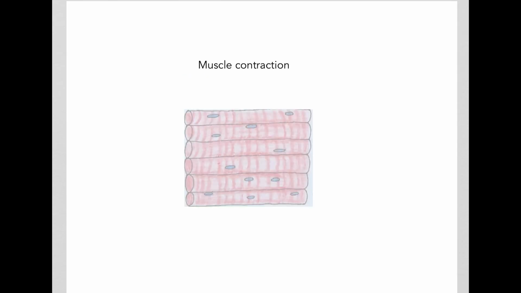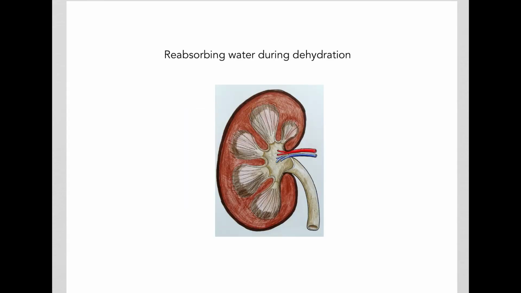Cell signaling is critical for muscle contraction. During dehydration, we should not lose any water. We should try to reabsorb as much water as possible. Cell signaling plays a very important role in this physiological process.